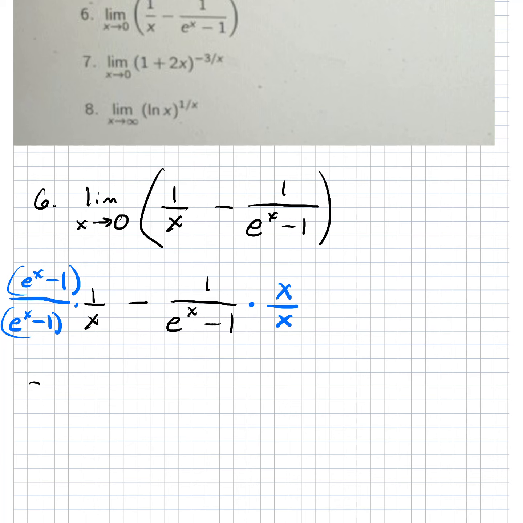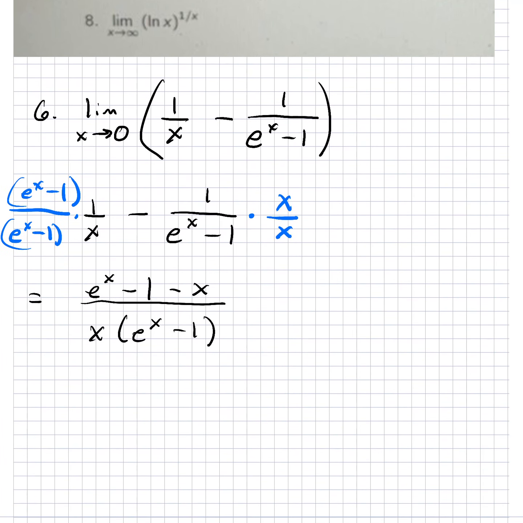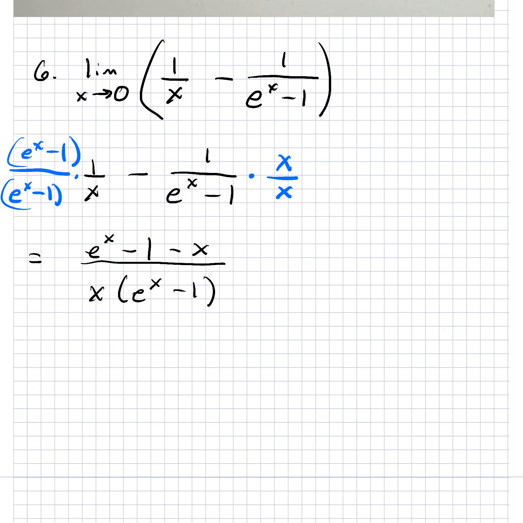Then the top is going to become e to the x minus 1, and on the right-hand side we're going to have minus x. And on the bottom, we're going to have x times e to the x minus 1. So all we did was rewrite the original expression in question. And now let's apply L'Hopital's rule. Let's focus on the top first.